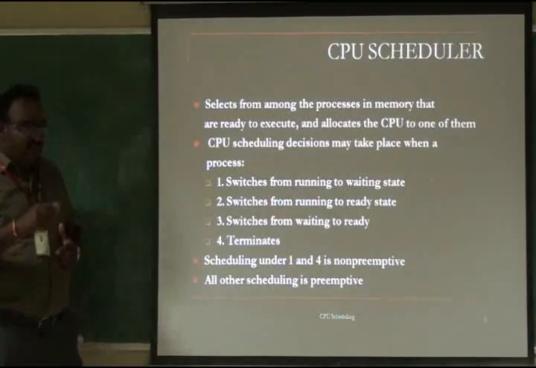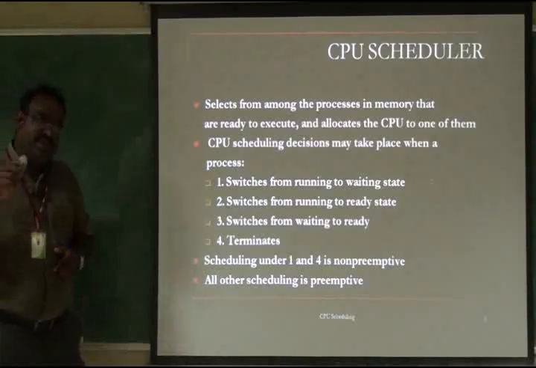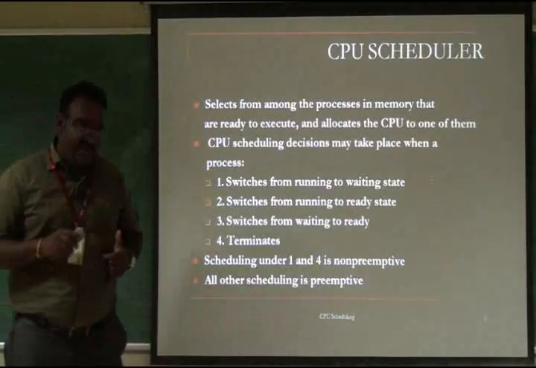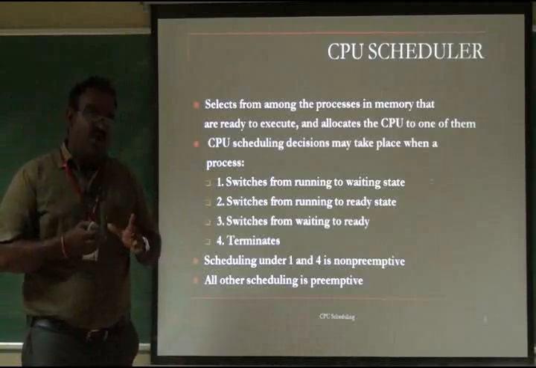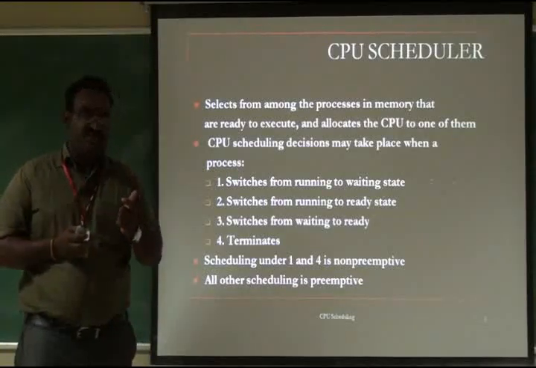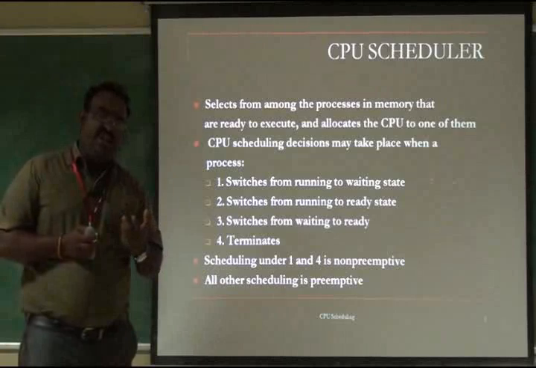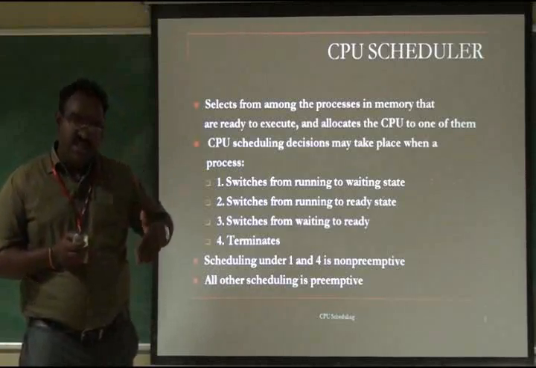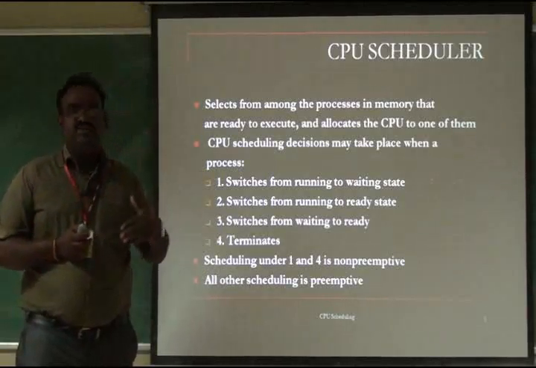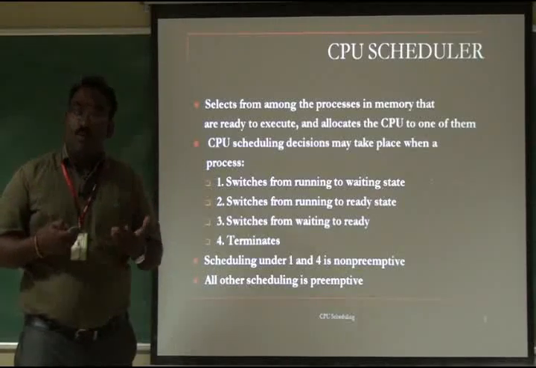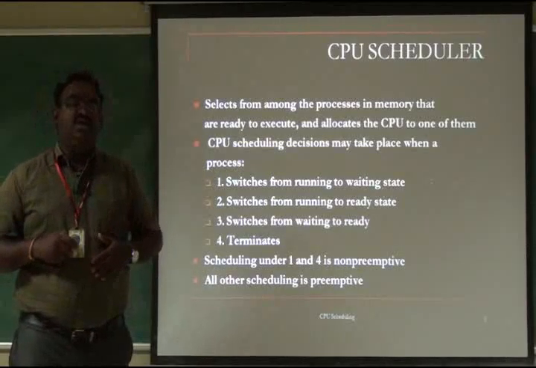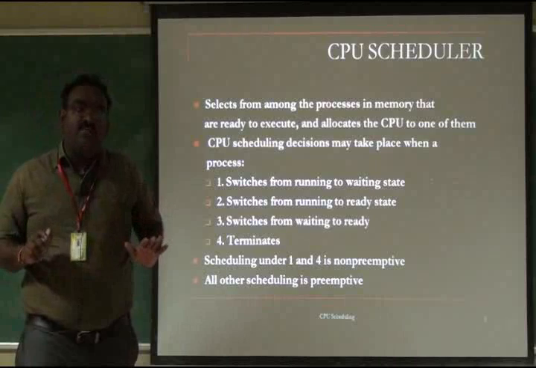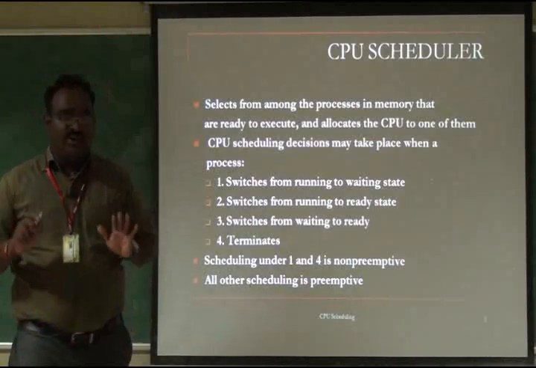So the process we select should be ready to execute. What is ready to execute? The process while we are creating it, that is the first phase. After creating, it assigns all the variables, writes values into the tables, and updates the tables. A lot of global variables and local variables are there. Everything is ready for that particular program, so the program is now ready to execute.